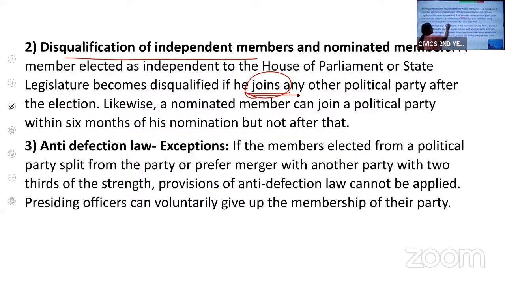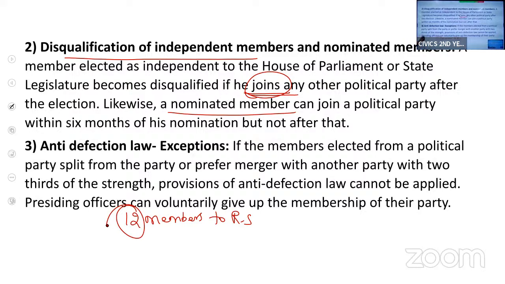Similarly, a nominated member. The President nominates 12 members to Rajya Sabha. The President has the power to nominate 12 members to Rajya Sabha.